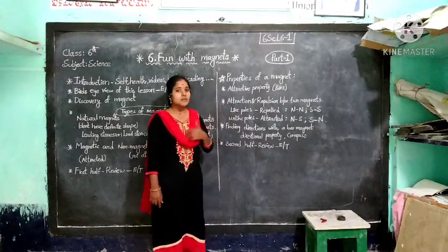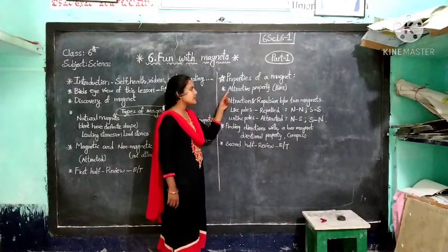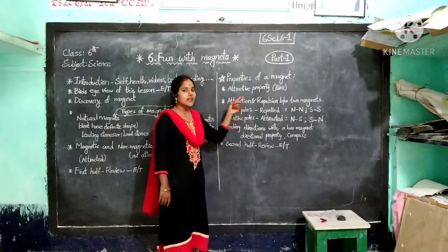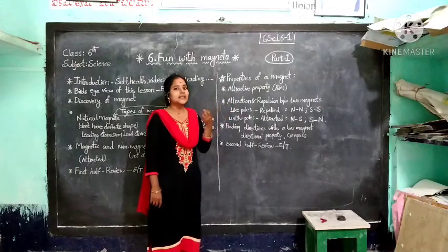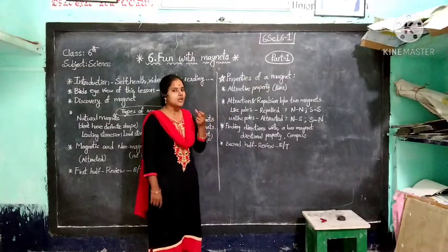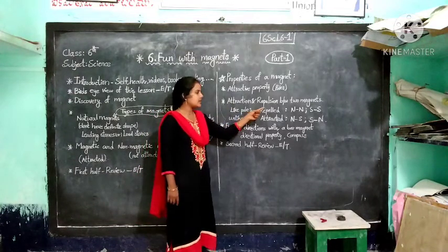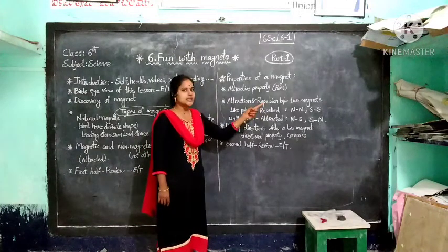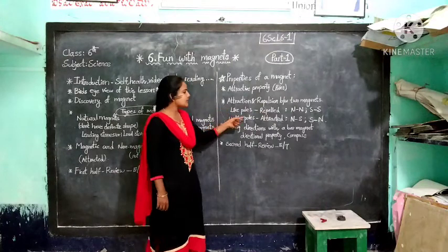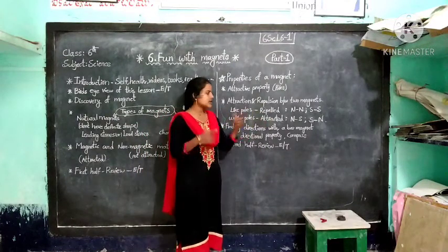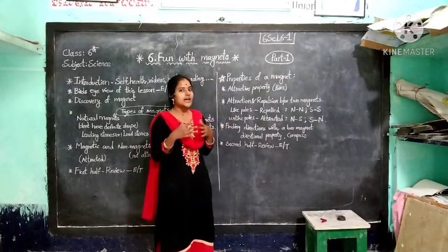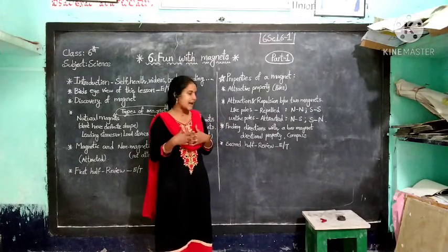Here we know some properties like attractive property, and poles have more attractive capacity compared to the middle of the magnet. Next, like poles repel, like north and north, south and south repel, and unlike poles attract, like north and south, that's why they attract.